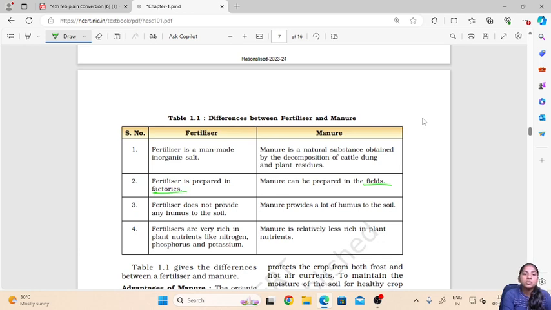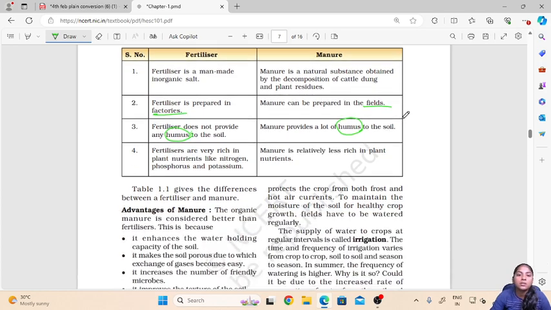Then fertilizers do not provide any humus to the soil. This will only provide the nutrients which are required, but manure will also provide the soil with lots of humus, so it will make the soil more and more fertile. Then fertilizers are very rich in plant nutrients like nitrogen, phosphorus and potassium, whereas manure is comparatively less rich in these nutrients.